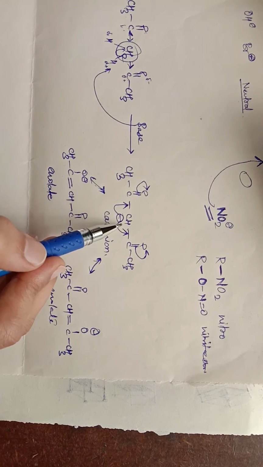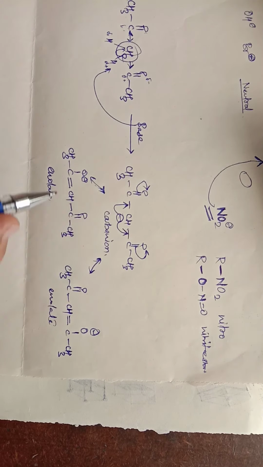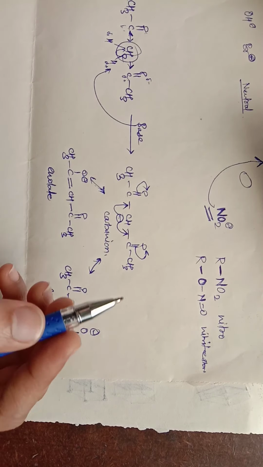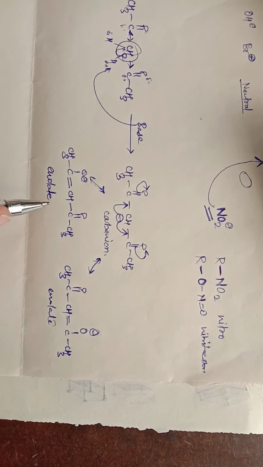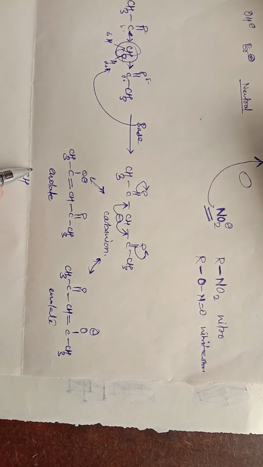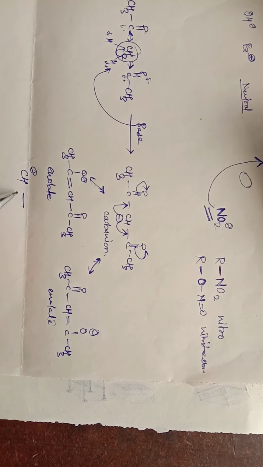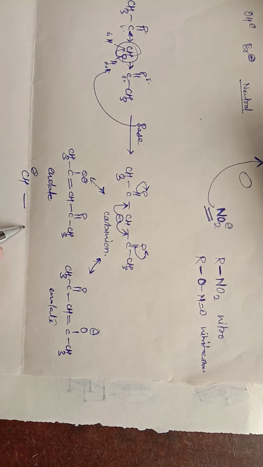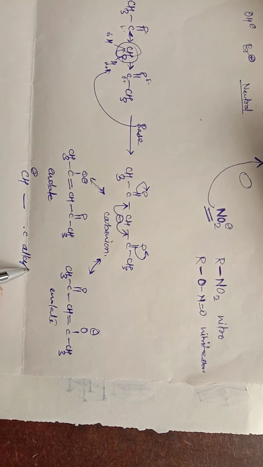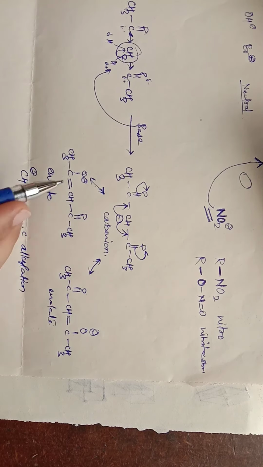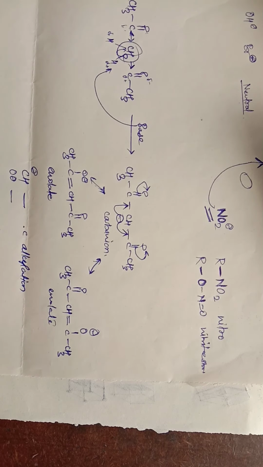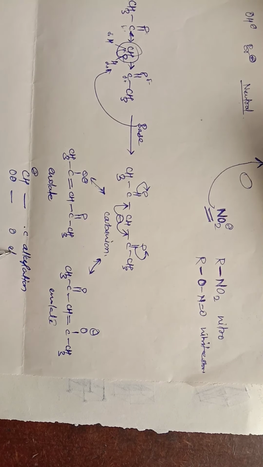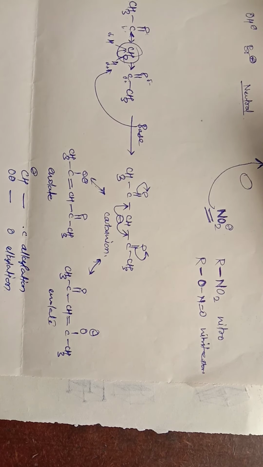Suppose this CH minus attacks and makes a bond with any group. Then this will act as a nucleophile, and this type of attack, or this type of alkylation which will happen, is called C alkylation. Suppose this O minus attacks, then you will call it O alkylation, right? C alkylation or O alkylation.